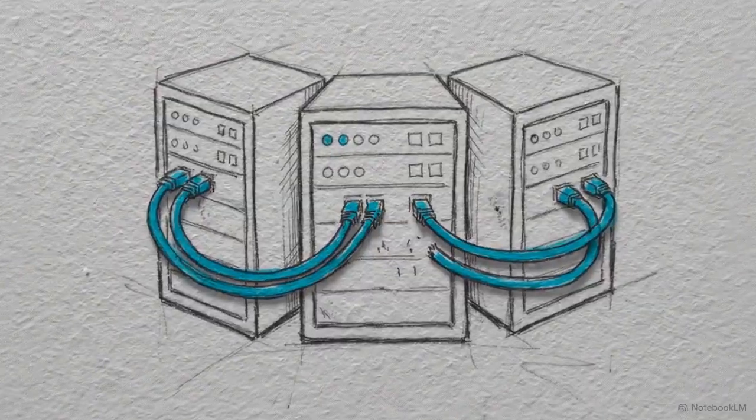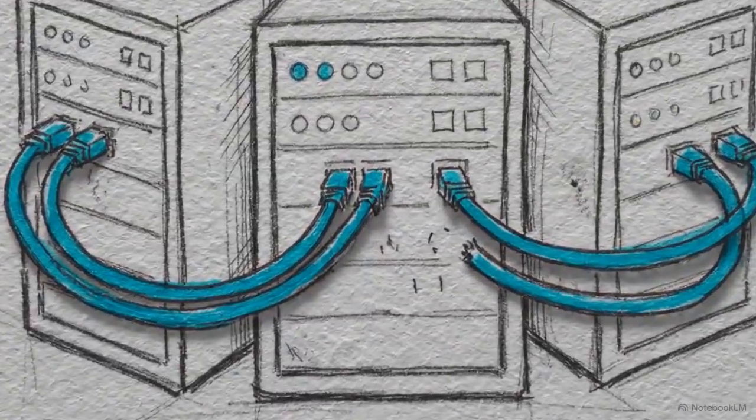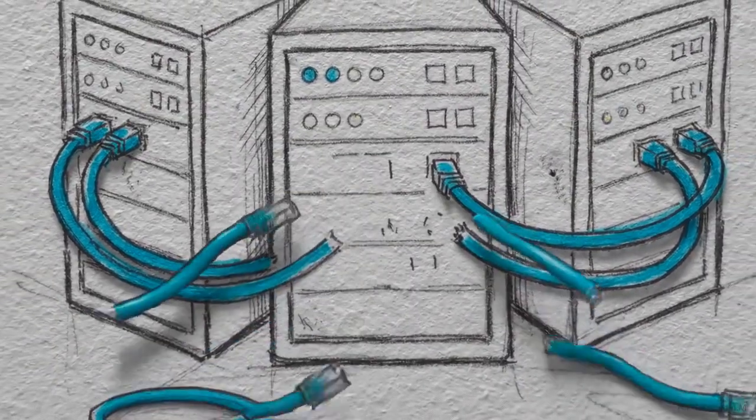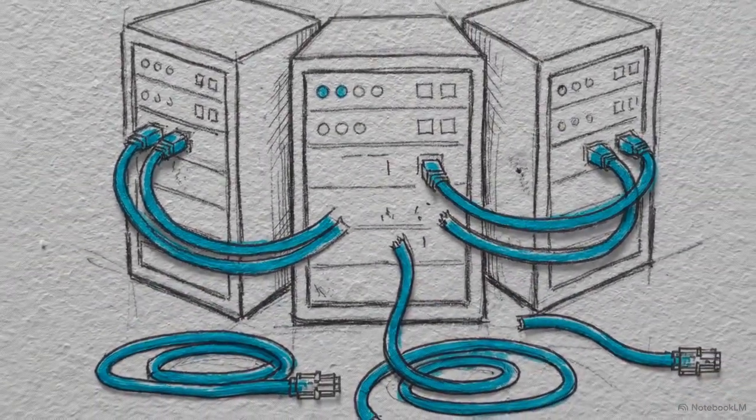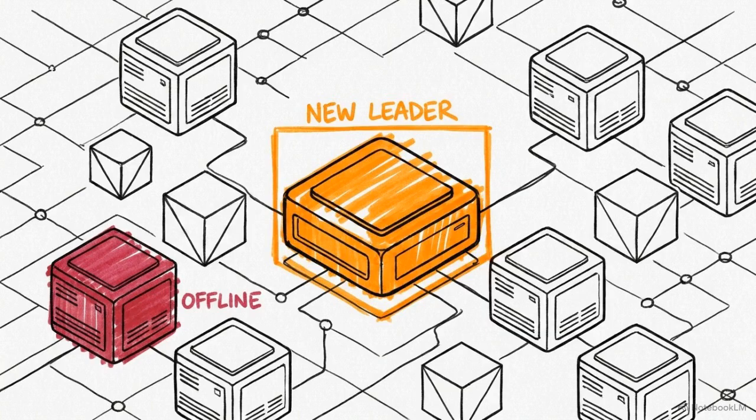Servers crash and cables fail. Consider what happens if the internal network fractures, severing the current leader from the rest of the group. The metadata manager immediately detects the silence. To keep the system alive, it evaluates the remaining connected nodes and elects a new leader.